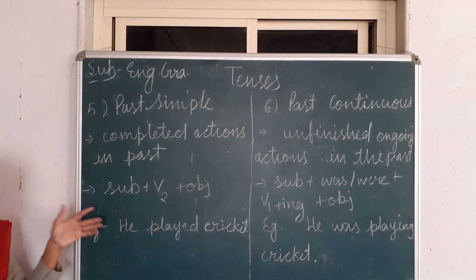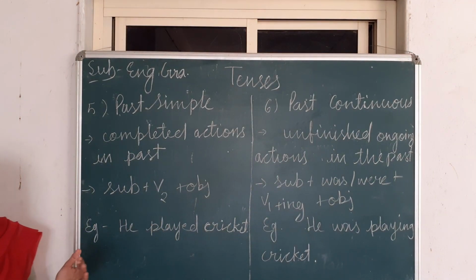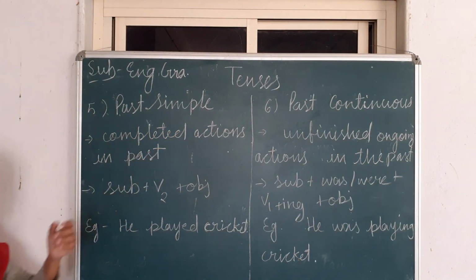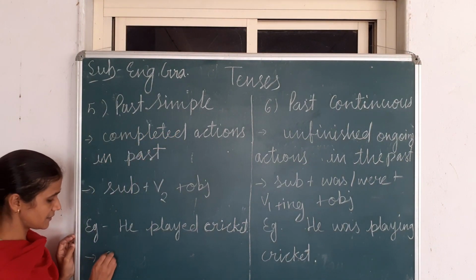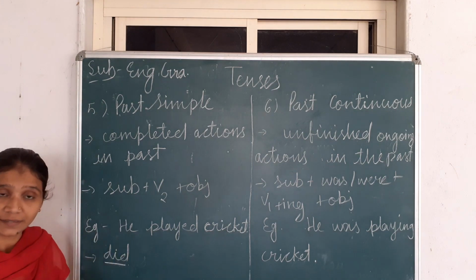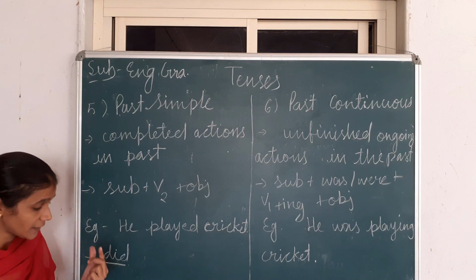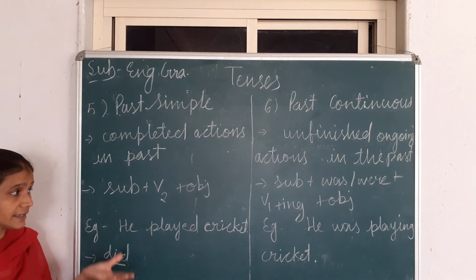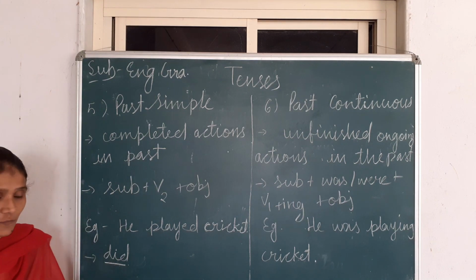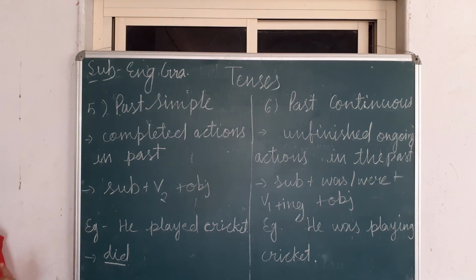Now see, suppose we want to make a negative sentence. Again we have to use a helping verb, and the helping verb of past simple tense is did. The important thing which I am telling you, when we are using did, at that time the verb will automatically change to first form. Why? Because did is already second form.